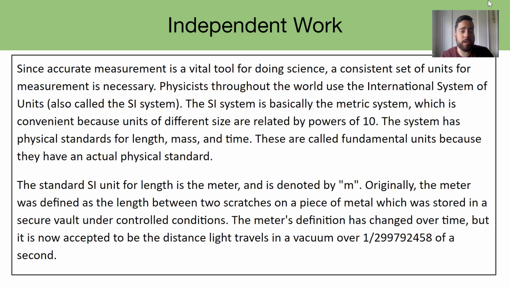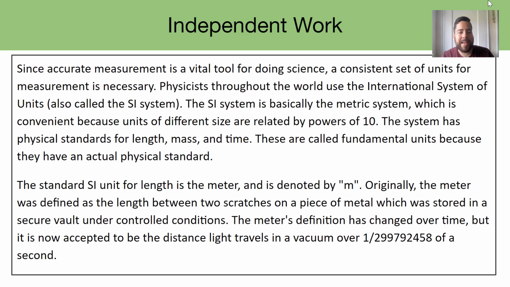Also, another really good reason to use the metric system is that most of the advanced world uses the metric system for science, for communicating science, right? So if we want to be able to communicate with other countries about the science that we conduct in our country, we should be on board with what they are also using. So really important here, guys. We will become familiar with the metric system throughout this school year.